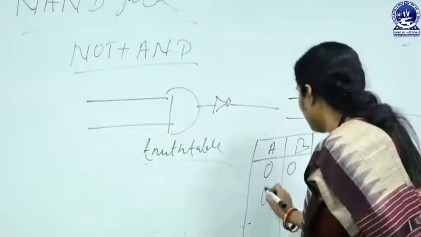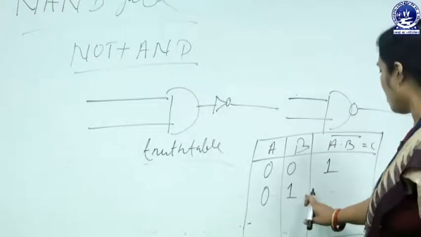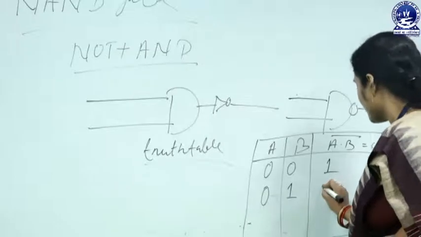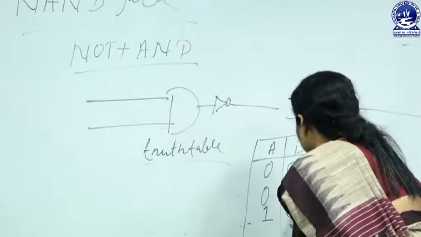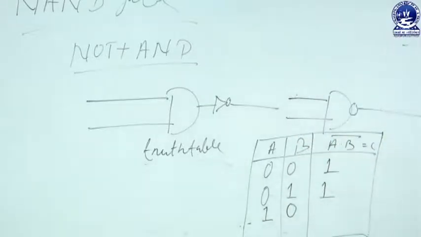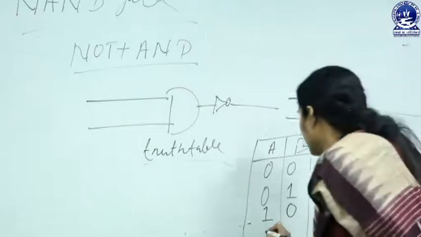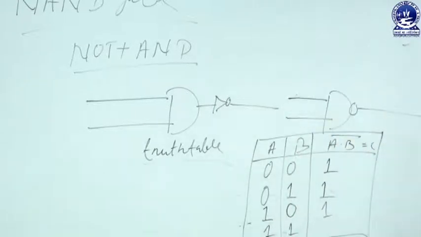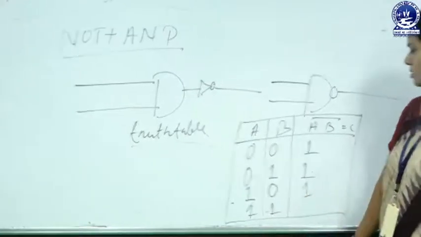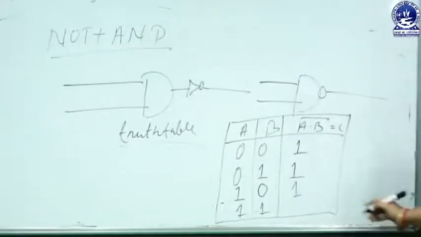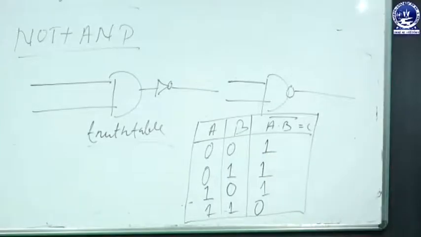If you take value of A equal to 0 and value of B equal to 1, then the output will be 1. If you take value of A equal to 1 and value of B equal to 0, then output will be 1. If you take value of A equal to 1 and also value of B equal to 1, then the output will be 0. This is the result of NAND gate.